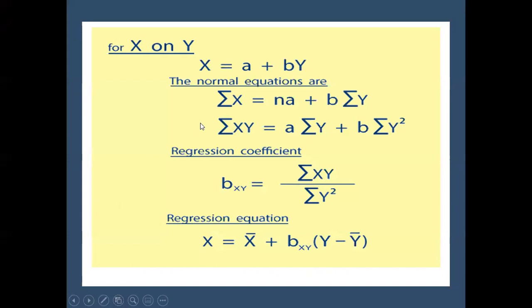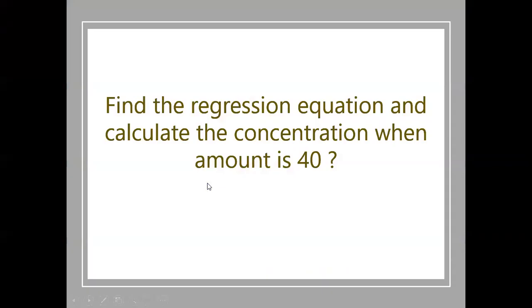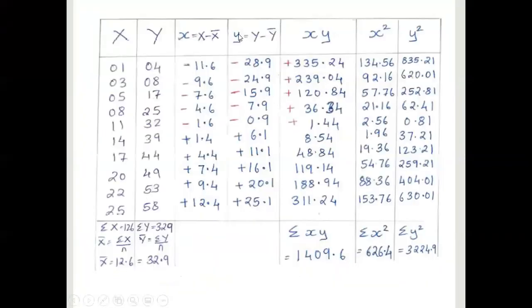Now how to calculate our regression coefficient? It can be denoted by bxy, and the summation of xy upon the summation of y square is taken. This value is taken from your calculated data. If you are using a large data set, you take the whole term of your xy and your y square.